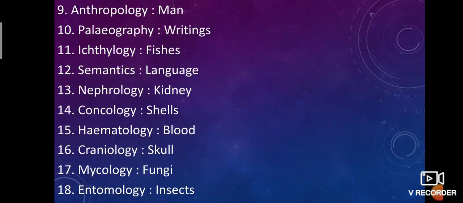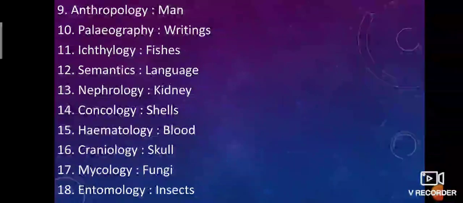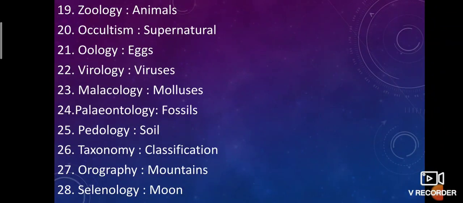Anthropology is the study of man. Paleography is the study of writing. Ichthyology is the study of fishes. Semantics is used to study language. Nephrology is the study of kidneys. Conchology is the study of shells. Hematology is the study of blood. Craniology is the study of the skull. Mycology is the study of fungi. Entomology is the study of insects.